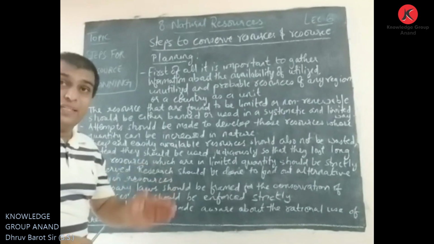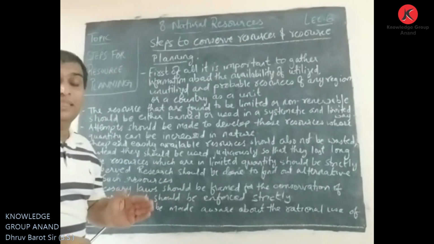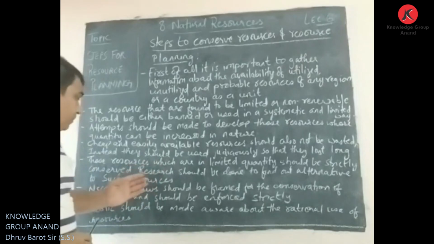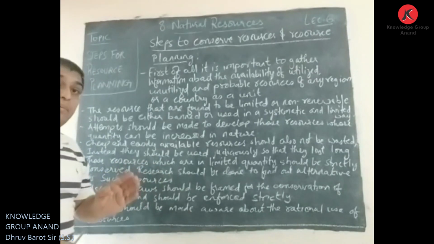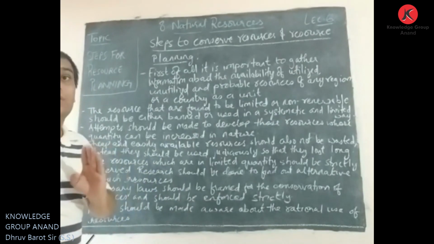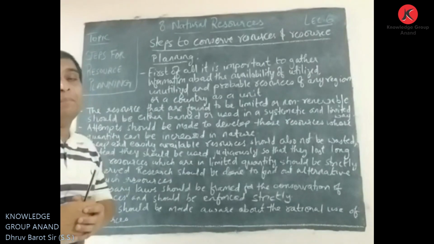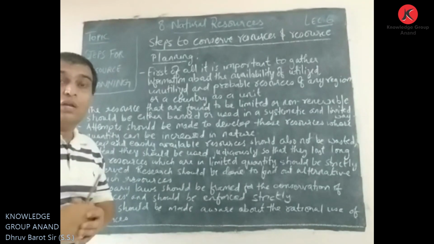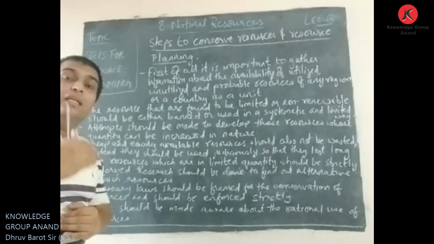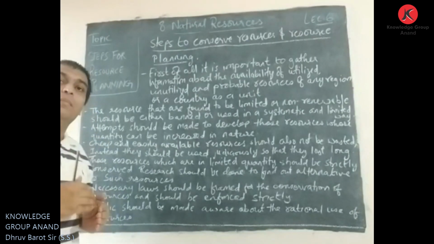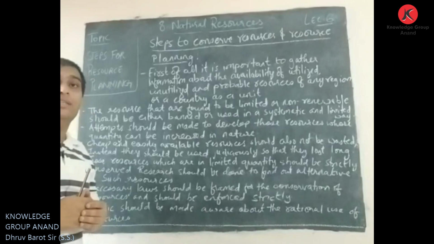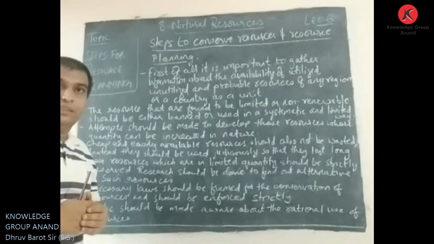We should not waste easily available resources, and those resources that are in limited quantity should be strictly conserved. Again, laws should be framed, and last but not least, the public should be made aware about the conservation of these resources.